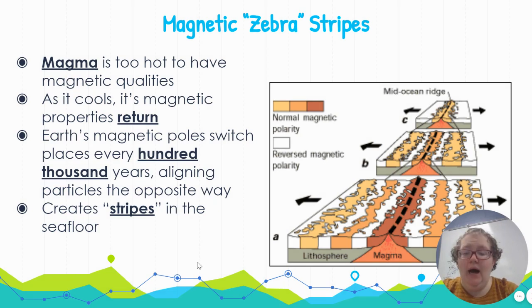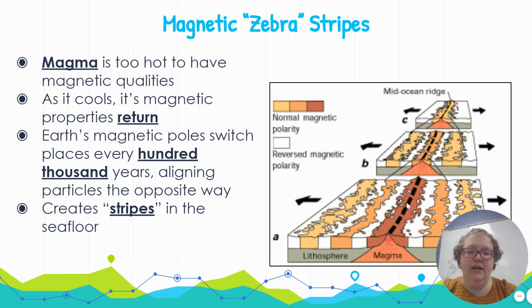Magma is too hot to have any sort of magnetic qualities, but as that magma cools, when it's forming that new land in the Mid-Atlantic Ridge, its magnetic properties return. So it gets its magnetic properties back as it cools. Earth's magnetic poles switch places about every 100,000 years or so, and are going to align the particles in that rock in the opposite direction. So this is going to create what we call stripes in the seafloor. These stripes just represent the polarity of the magnet.